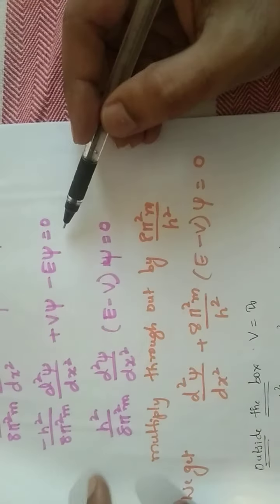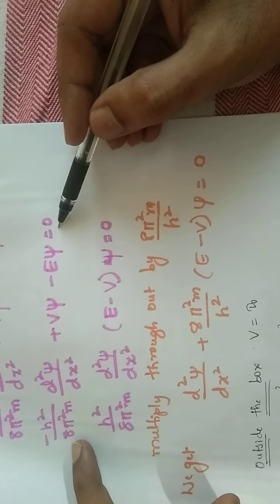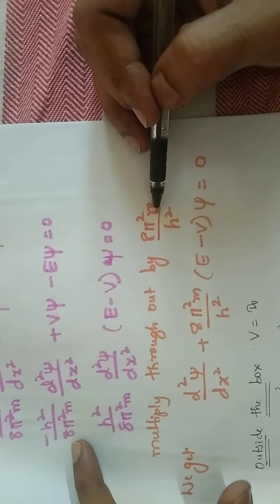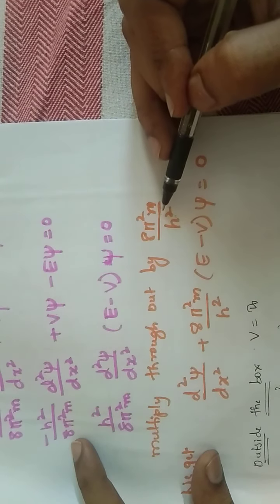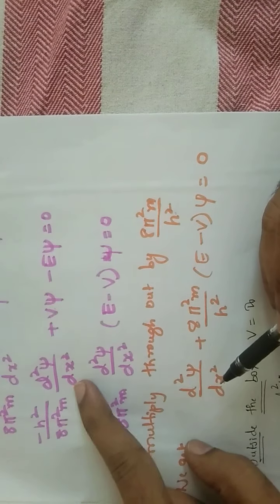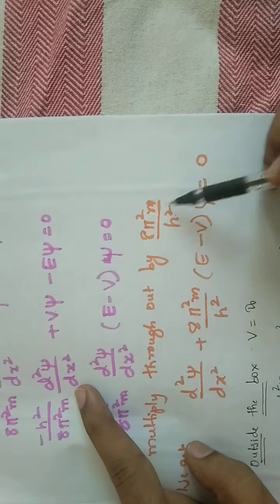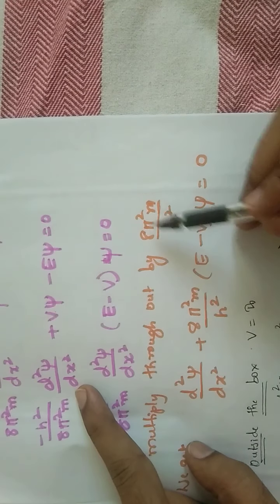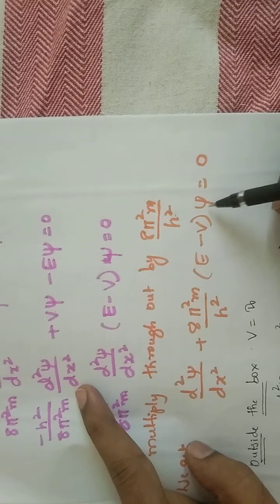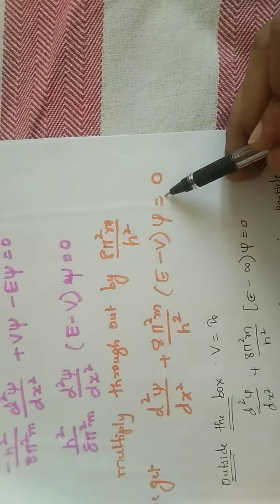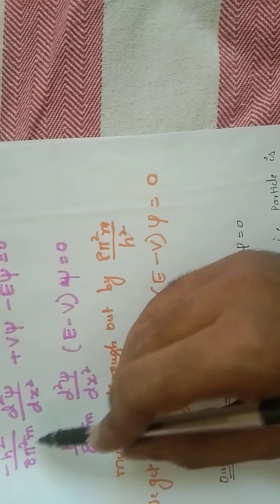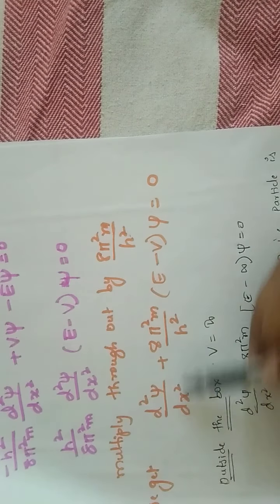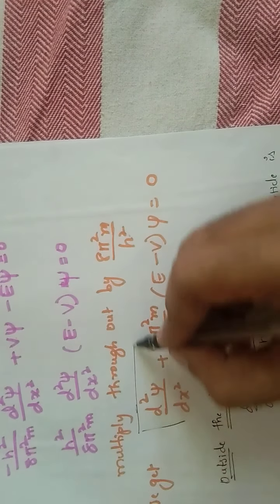Now take this equation and multiply the whole equation by 8 pi square m by h square. So when you multiply this by 8 pi square m by h square, everything cancels and we are left with d square psi by dx square. Similarly, when you multiply and take common 8 pi square m by h square, we get E minus V psi equals 0. We know that psi is nothing but the wave function. So when you multiply the whole term by 8 pi square m by h square, we get the required equation. This is the required equation we got, right?